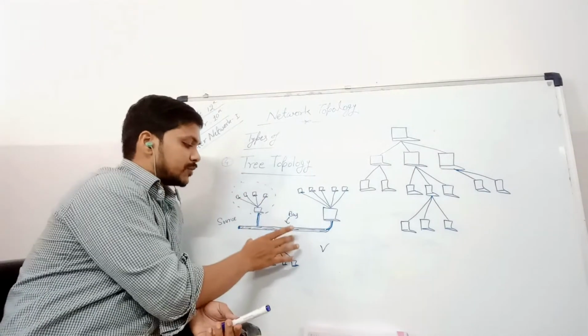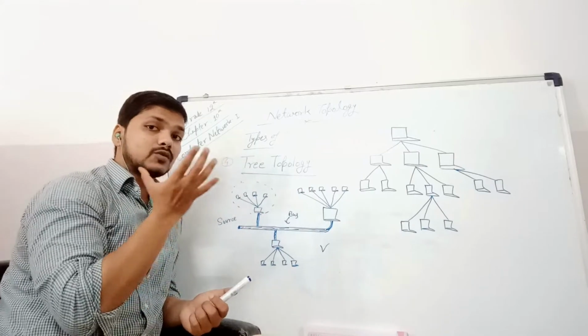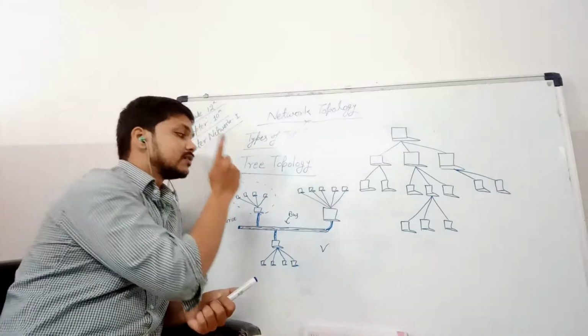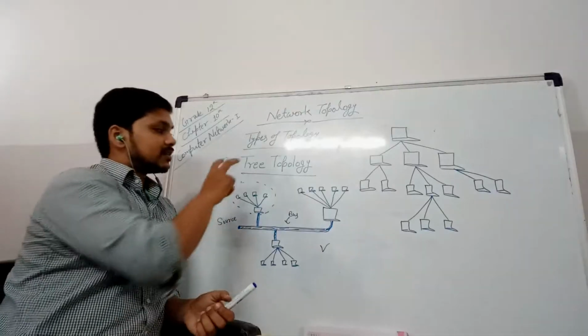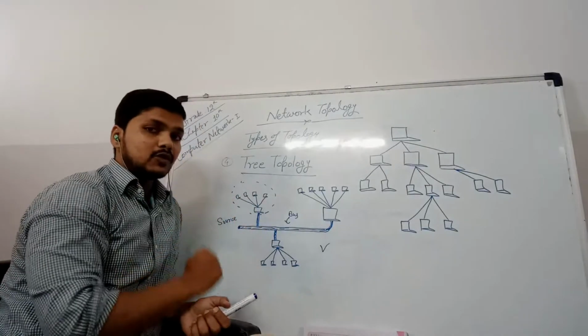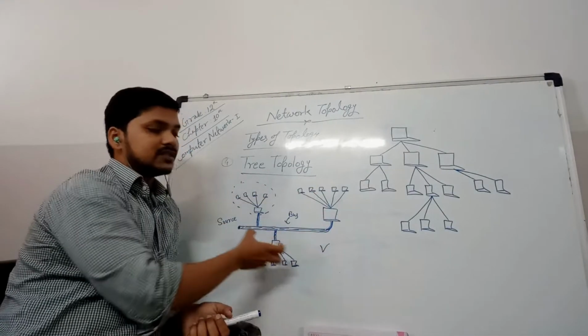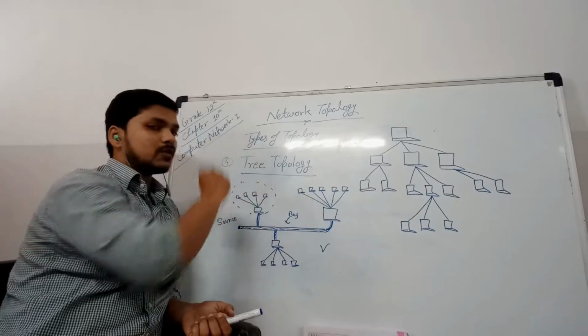So this is a combination of star topology and ring topology. Or we can say that it's a group of a number of star topologies. A tree topology is a group of a number of star topologies. How many groups are there? 1 star, 2 star, 3 star. 3 star topologies are used inside a tree topology.